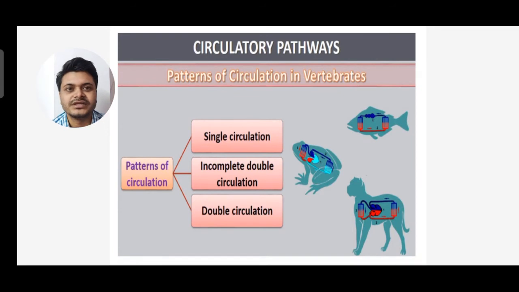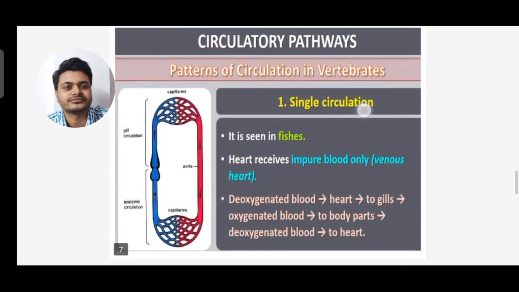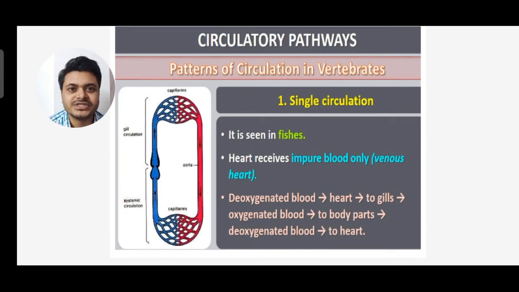Next we have the circulatory pathway, the pattern of circulation in vertebrates. There are three patterns: single circulation, incomplete double circulation and double circulation. First, single circulation is seen in fishes. The heart receives impure blood only, so it is a venous heart.